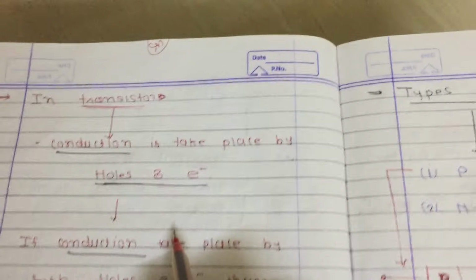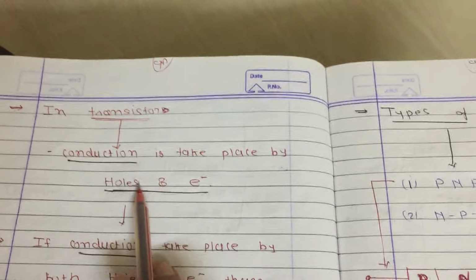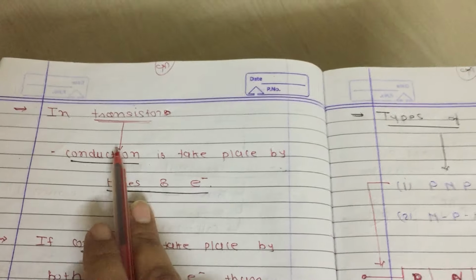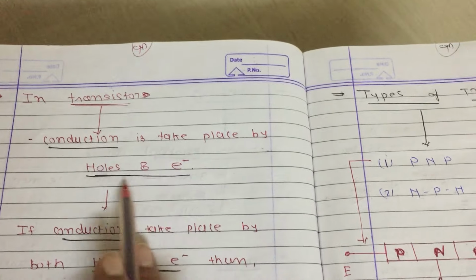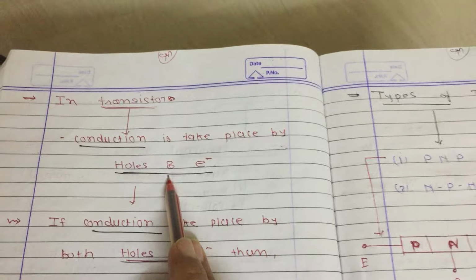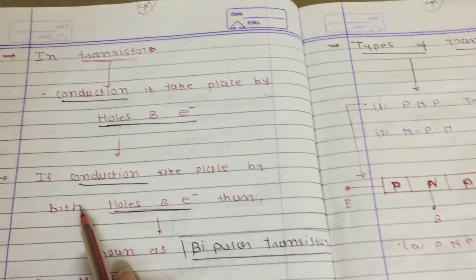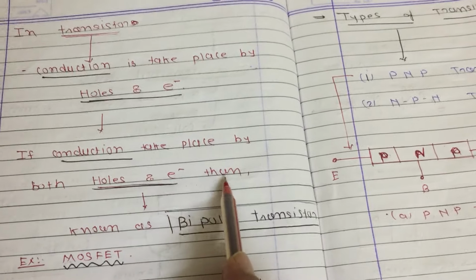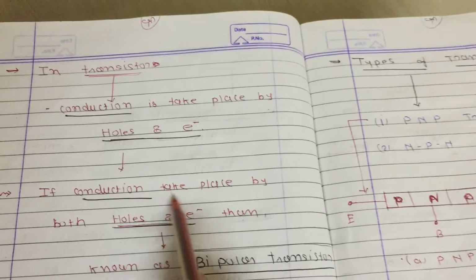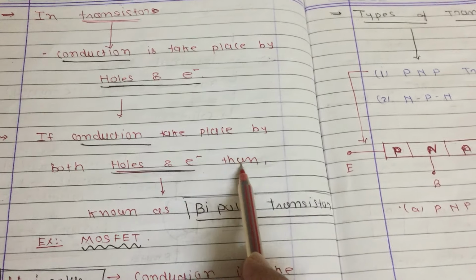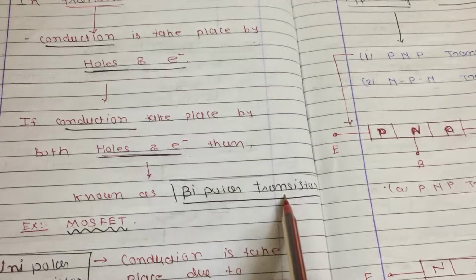Now in a transistor the conduction takes place due to holes and electrons. According to this I will classify transistors into two categories. If the conduction in a transistor takes place due to both electrons and holes, then it is known as a bipolar transistor.